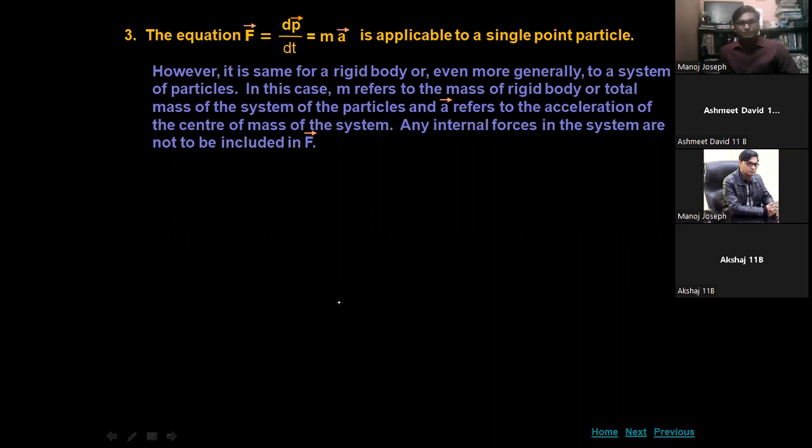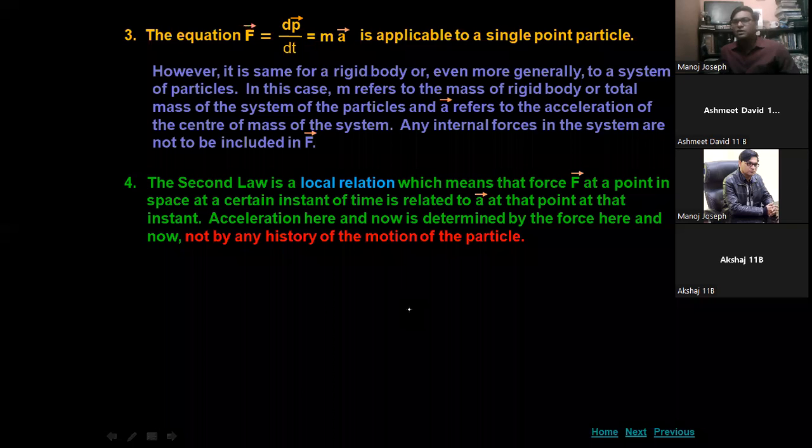So in this case, m refers to the mass of the rigid body or total mass of the system of particles, and vector a refers to the acceleration of the center of mass of the system. Any internal forces in the system are not to be included in the force, because internal force gives structure or form to the system.